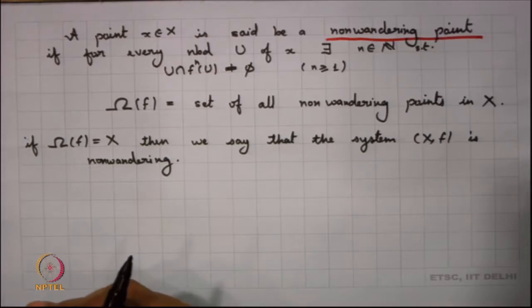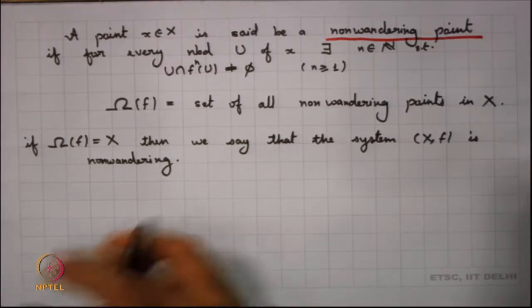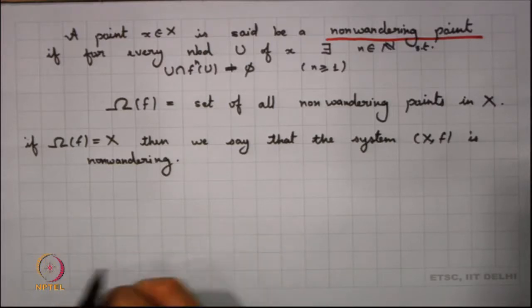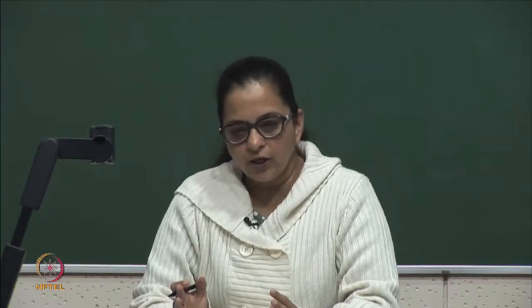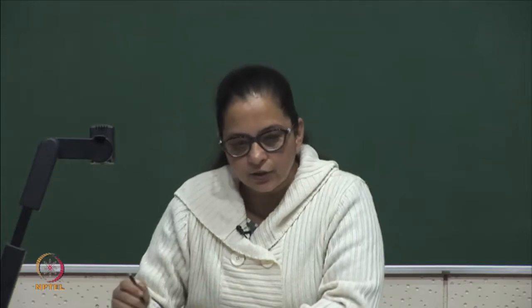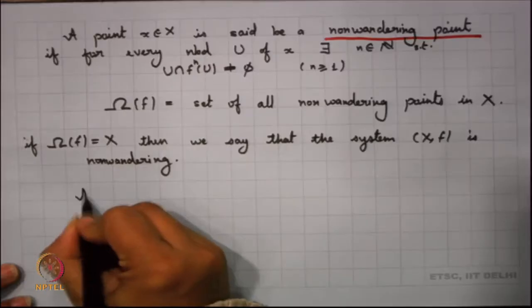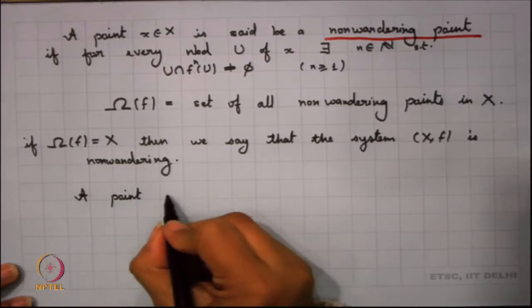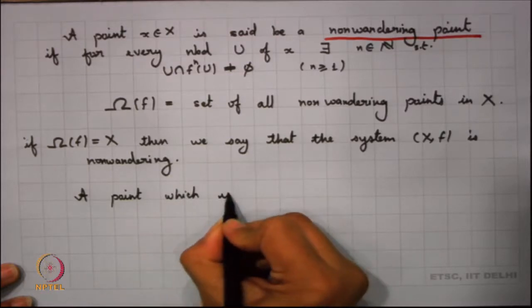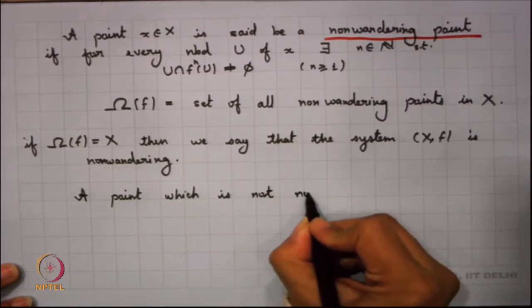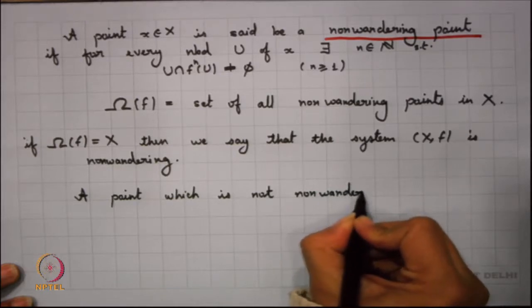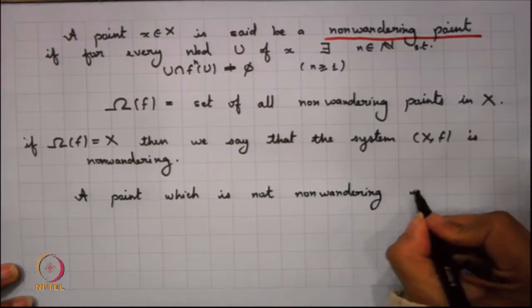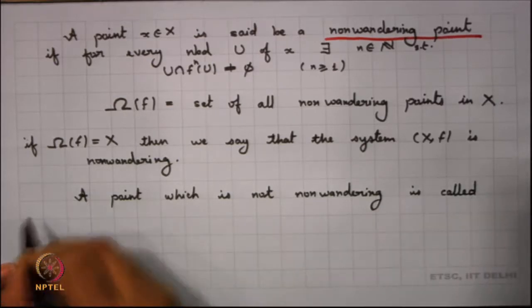Now, we want to recall what all can be wandering points and what all can be non-wandering points. The concept of non-wandering also tells us what happens to its complement, meaning not all points can be non-wandering. We say that a point which is not non-wandering is called a wandering point.